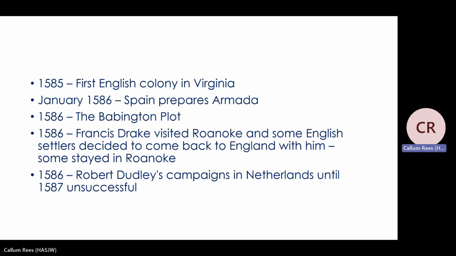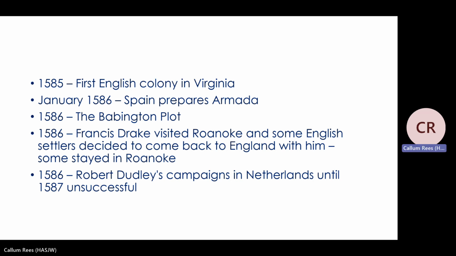We've had the Revolt of the Northern Earls, Ridolfi, Throckmorton, and now we've had the Babington plot. This is getting really serious for Elizabeth, and she's feeling like she's got enemies in England, but she's also now feeling that she's got loads of enemies abroad. Elizabeth, I imagine, would have been feeling like the world was against her at this stage.